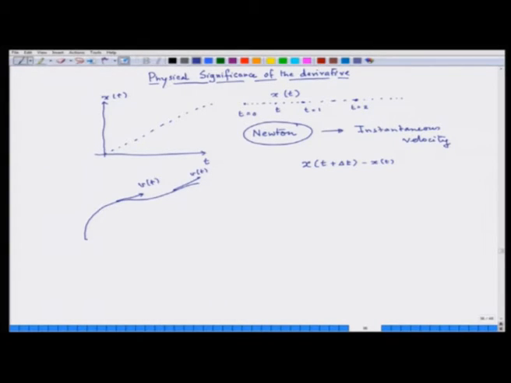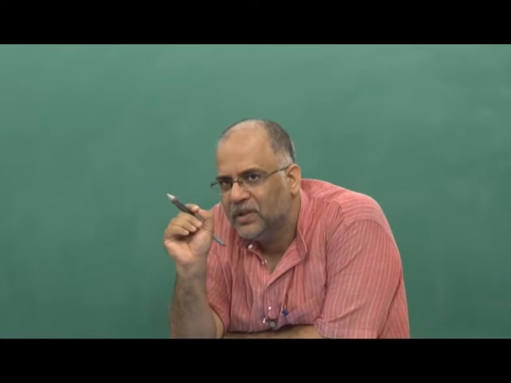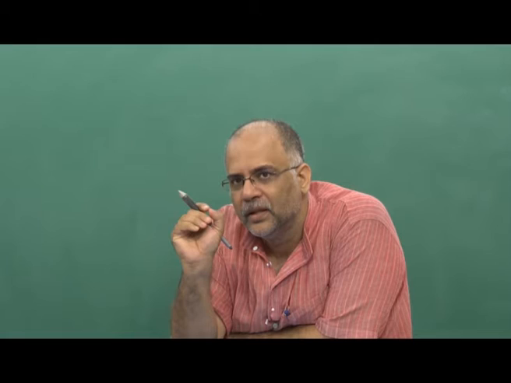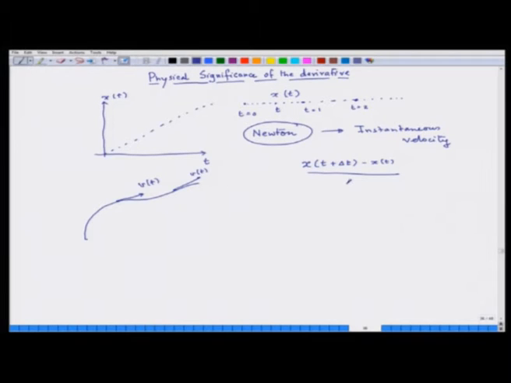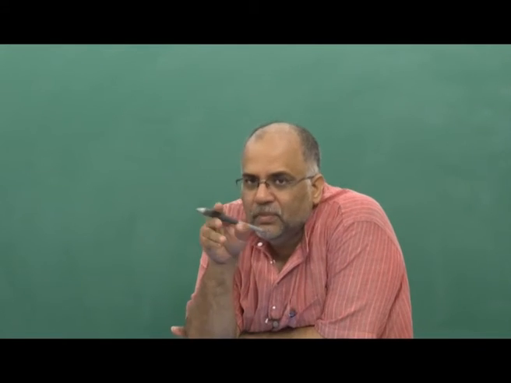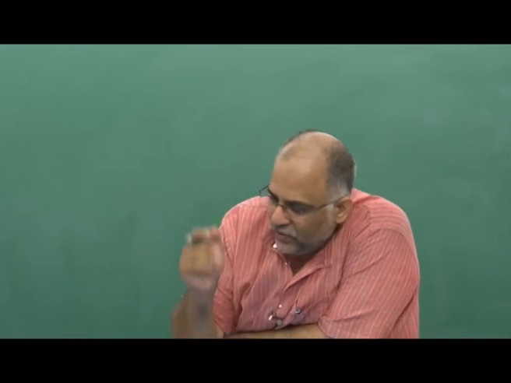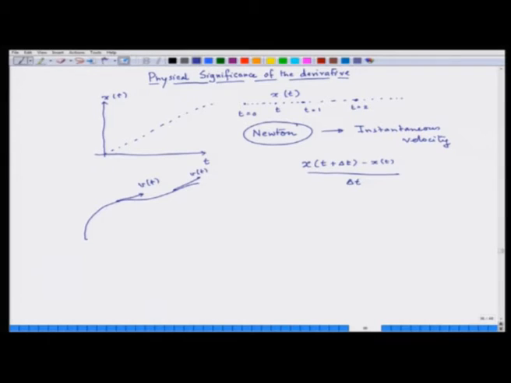So, instead of looking at one instant, you are looking at what has happened if it has gone just a little bit ahead. It is a very intuitively difficult concept. Then he says let me look at the average speed. Because it has gone a very little distance in a very little time, the time elapsed is so small that the direction possibly has not changed, so it still remains a vector, but we are computing its magnitude. This quantity, x of t plus delta t minus x of t, divided by delta t, is the average speed.